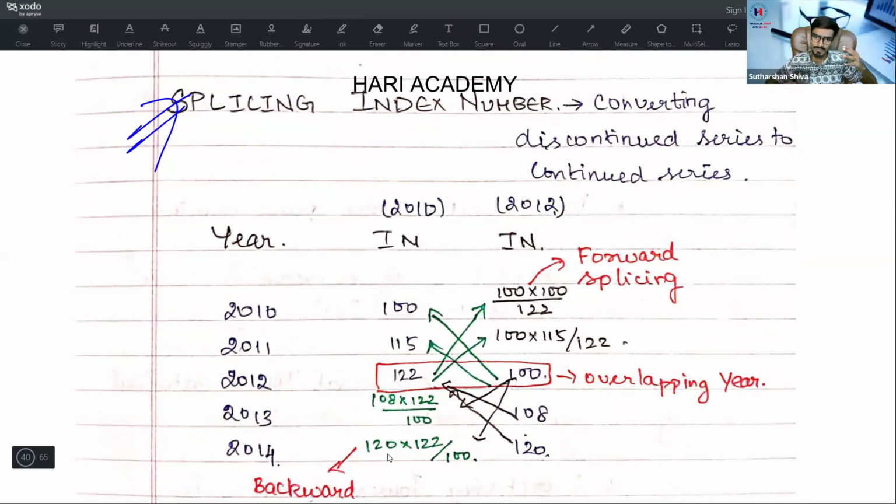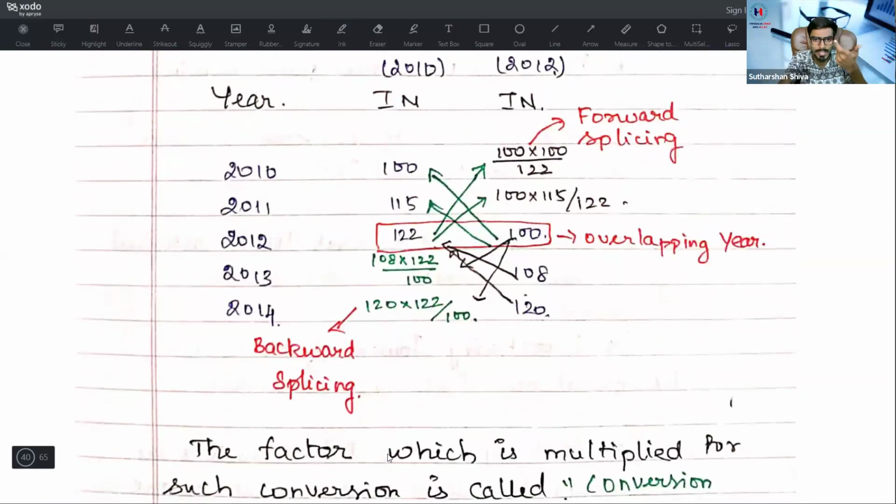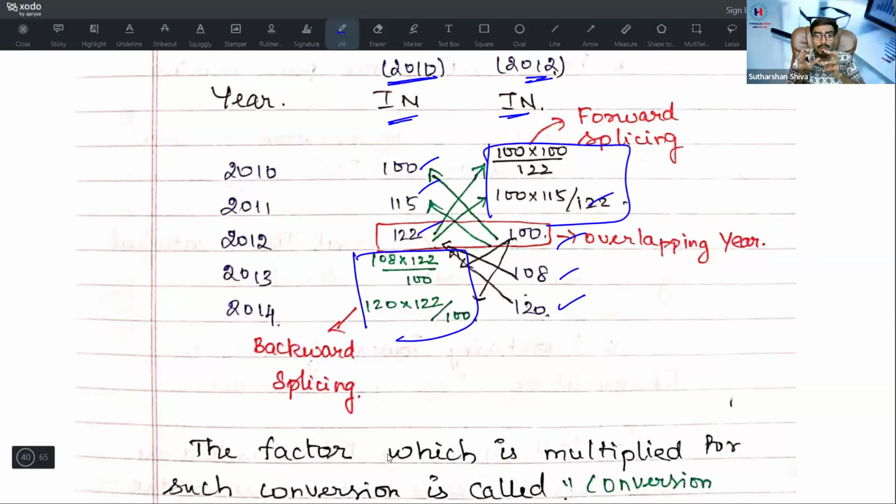Now, you will be given year 1, year 2 data. Year 2010 data is given, the index number of 2012 is given. These two values are given, but this value is missing. Whatever you are doing on the current year, at the top of the table, is known as forward splicing. Whatever you are doing on the base year or the previous year, at the bottom of the table, that's known as backward splicing.